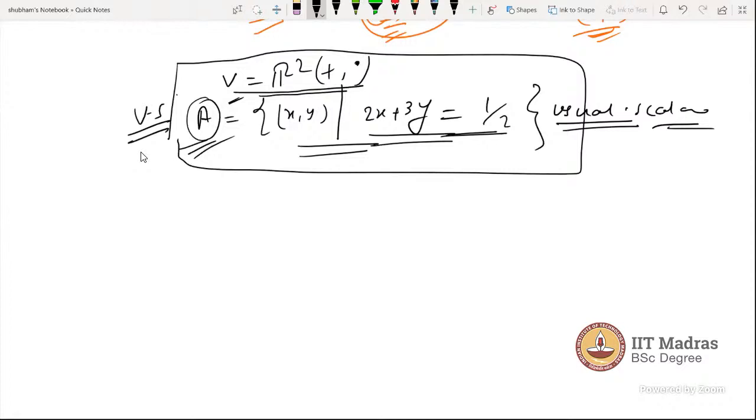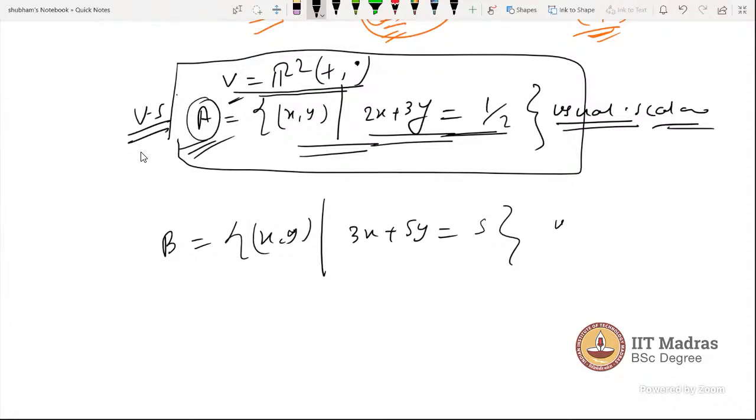So I hope all of you understand that whenever somebody asks, let's say I am again giving a set B equal to {(x, y) such that 3x + 5y = 5}, and B is a set defining operation usual addition and scalar multiplication.